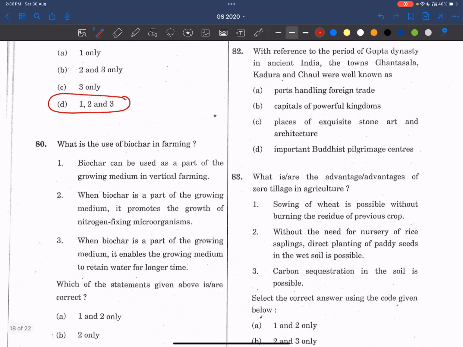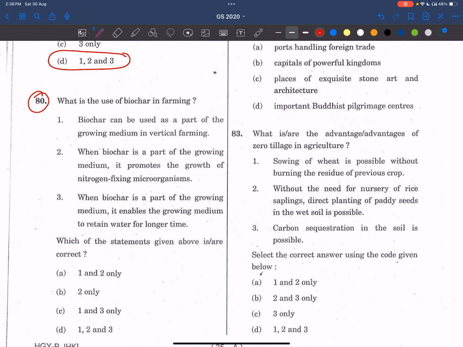Okay. Coming to the 80th question. What is the use of biochar in farming? See here, friends, biochar is produced by a process called pyrolysis, where we are heating the biomass in the absence of oxygen. The byproducts will be in solid form, like this biochar, organic matter, and in liquid form as well. It is called bio-oil, and gaseous form also. It is called syngas.